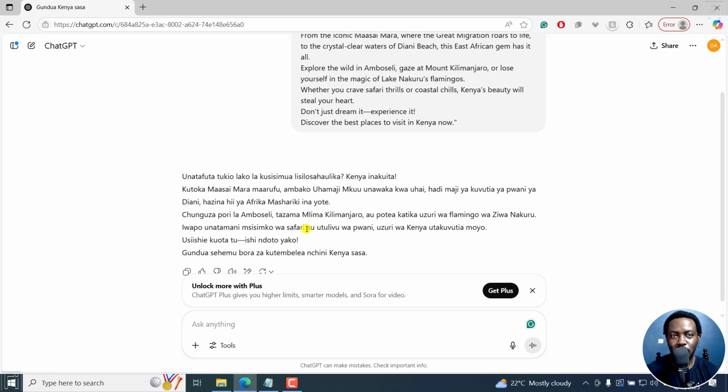But that is how you can use ChatGPT to translate text into other languages. And the sample I did here was English to Swahili translation.